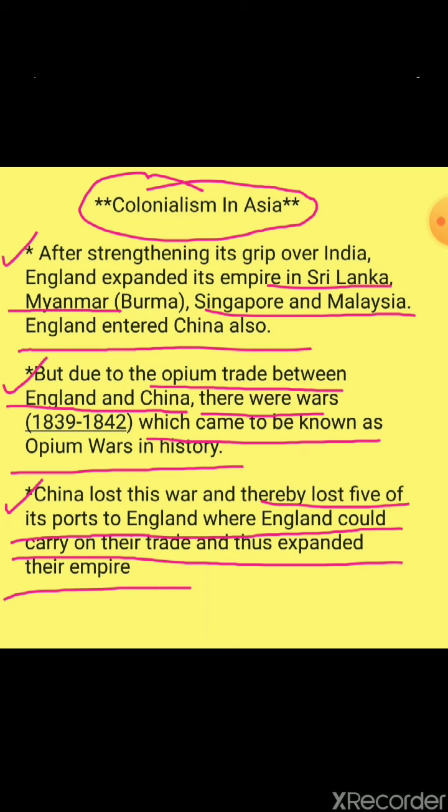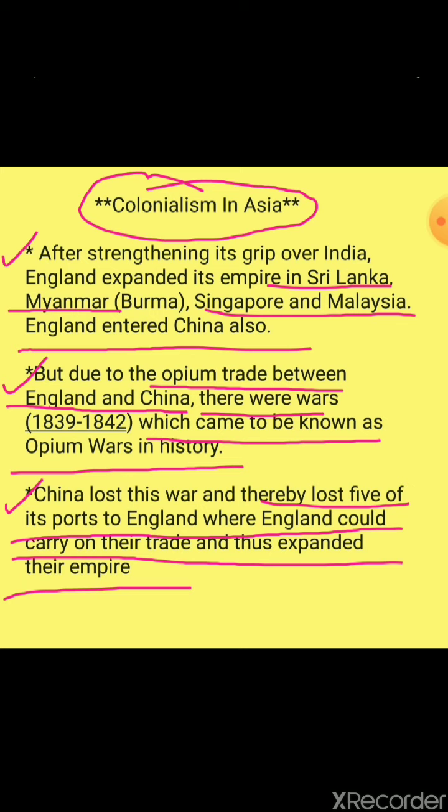The Opium War was held between England and China. China lost the war and thereby lost five of its ports, which were held by England, and England could easily do trade and expand their empire in China.